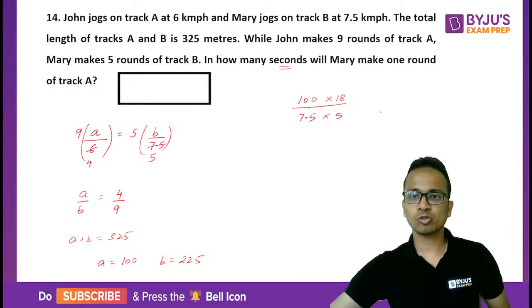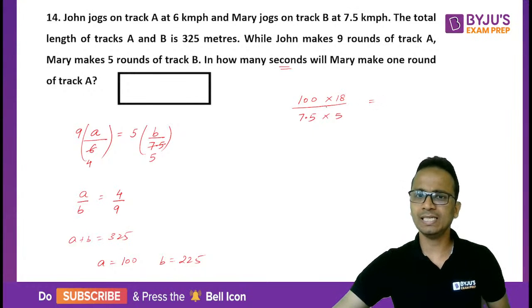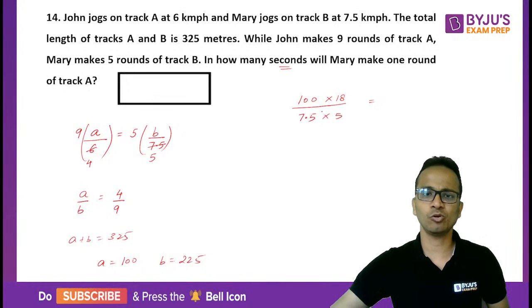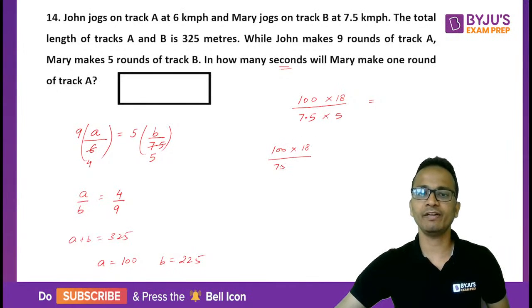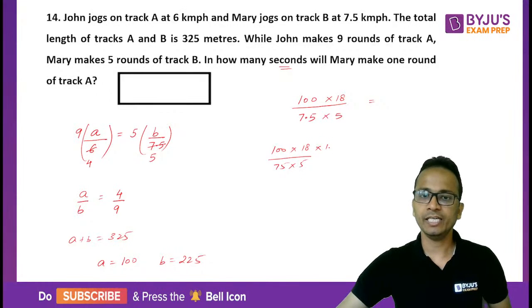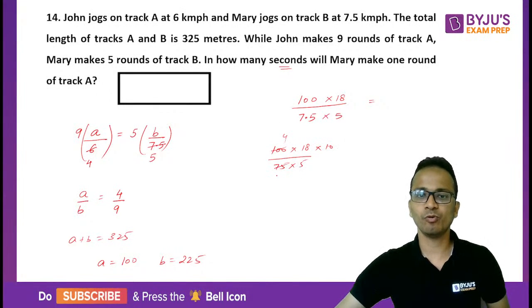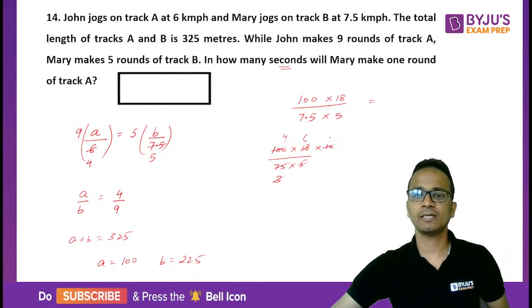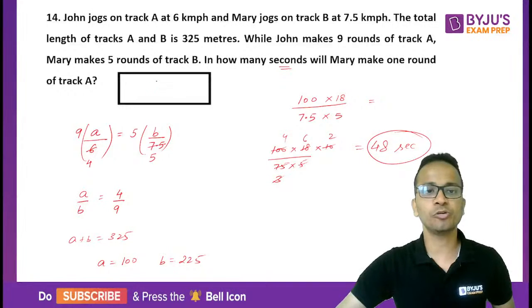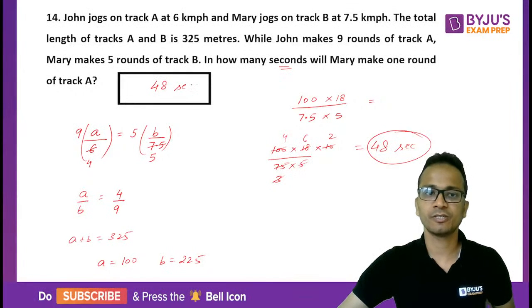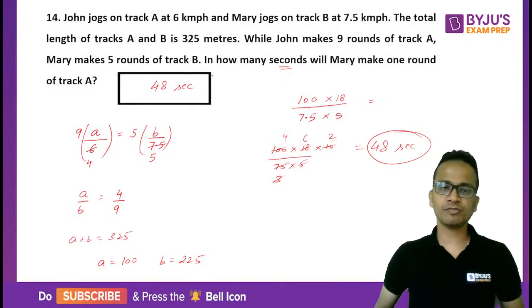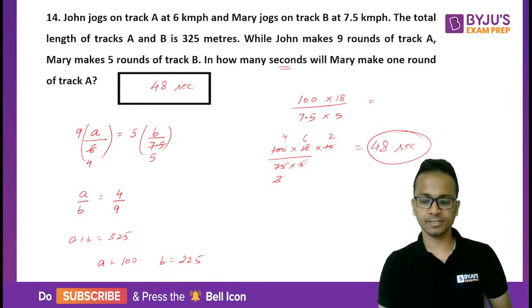Okay, now simplify this. It is very easy to simplify. For 7.5, put a 0 here, making it 75. So 100 into 18 upon 75 into 5 into 10. So 4 and 3, 6 and 2. So 24 into 2, that is 48 seconds. So 48 seconds should be the correct answer for this question, right? We had to find the number of seconds. So the answer is 48 seconds.